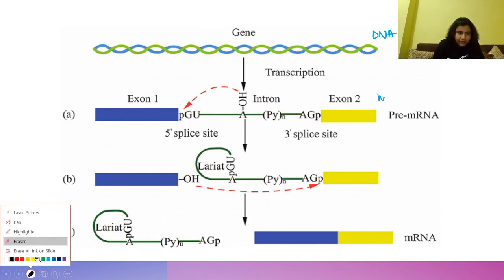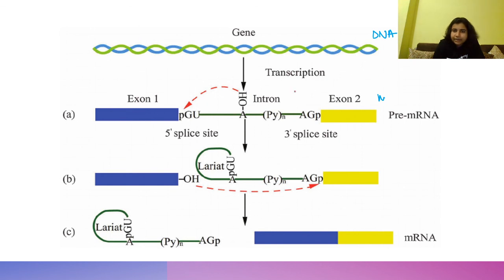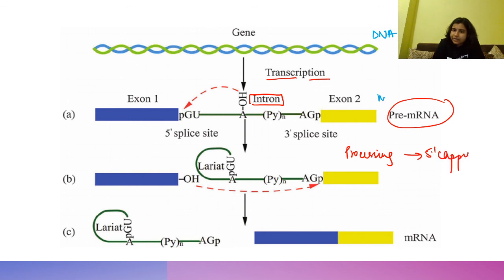This is basically your DNA, right? So this DNA, after transcription, will form pre-mRNA. In the pre-mRNA, you see the intron is present. So now there will be processing to remove those introns and to add a 5' cap. The processing is the addition of the 5' cap, a 7-methylguanosine cap at the 5' end, polyadenylation, and splicing. So splicing will remove this intron.